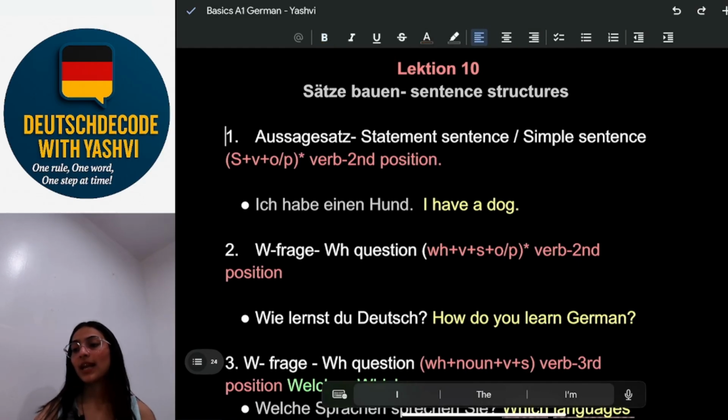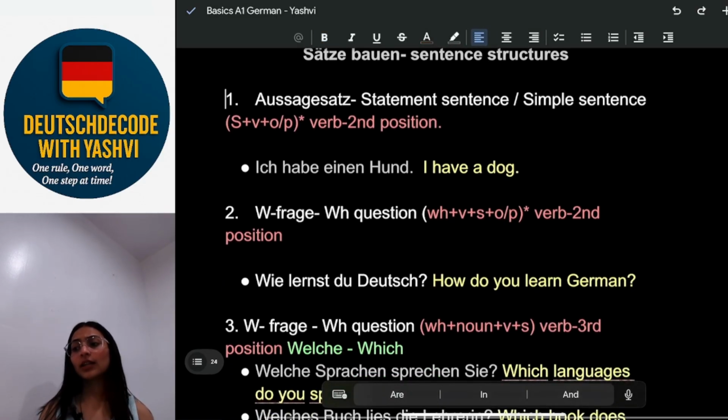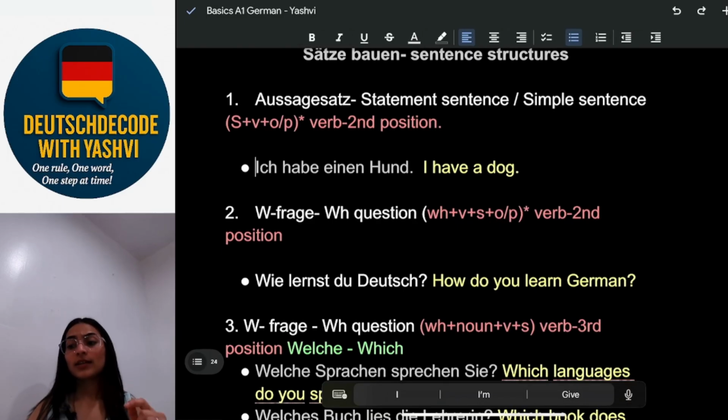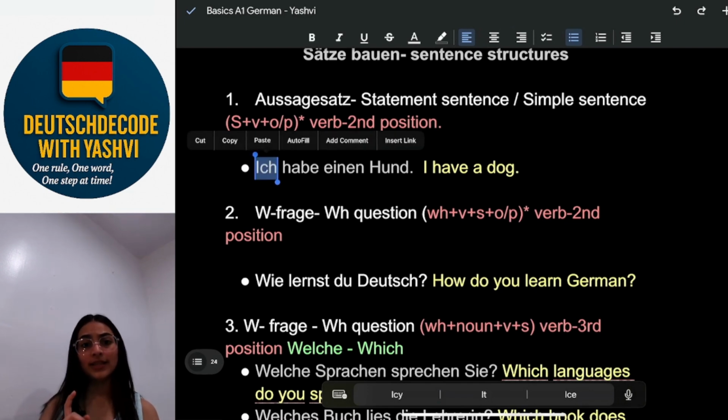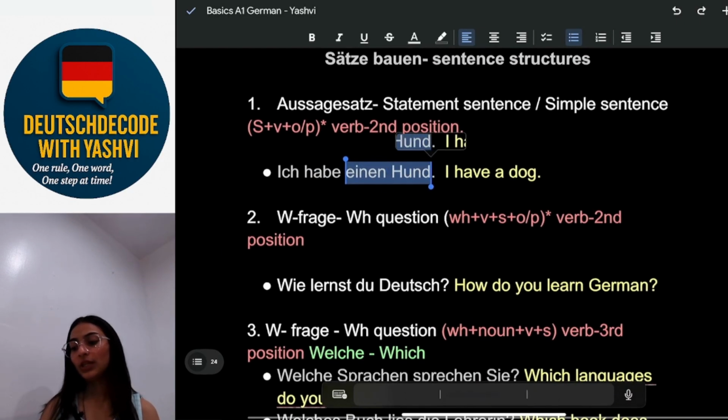Let's begin. 1. Aussagesatz, it means statement, sentence or simple sentence. So in English we write subject, verb, object. Likewise in German we apply the same rule. Verb is in the second position and it's subject, verb, object or predicate. For example, ich habe einen Hund. I have a dog. So ich, it's the subject, habe it's the verb, einen Hund would be your object.